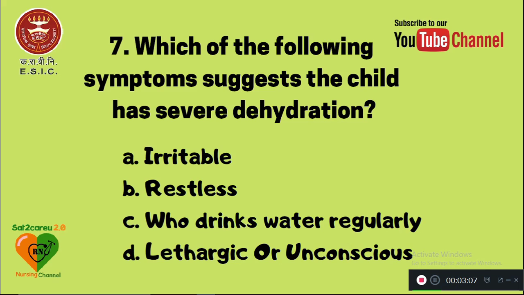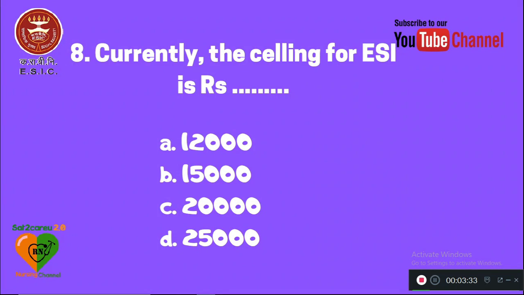Question number 7. Which of the following symptoms suggests that the child has severe dehydration? Option A. Irritable, B. Restless, C. Who drinks water regularly, D. Lethargic or unconscious. Severe dehydration, the symptom suggests, is option D. Lethargic or unconscious.